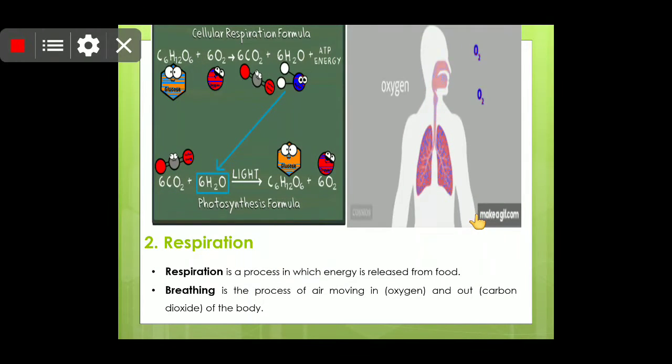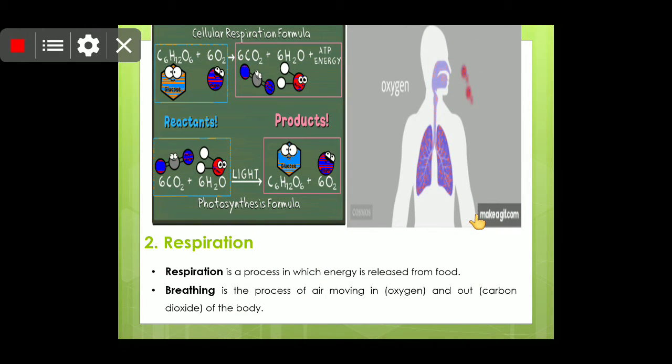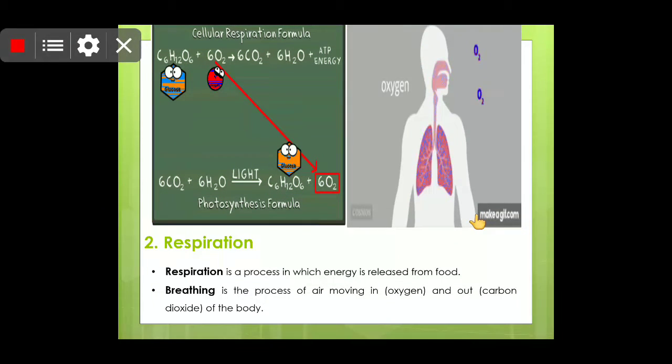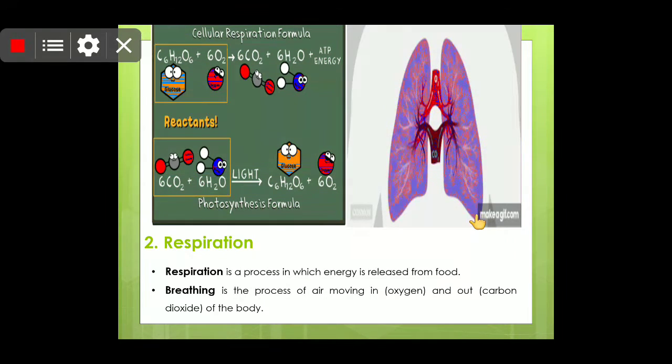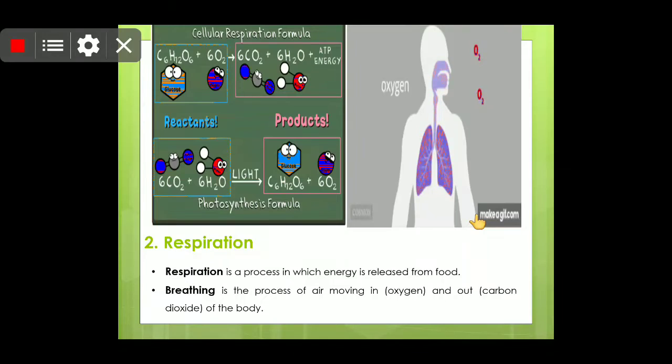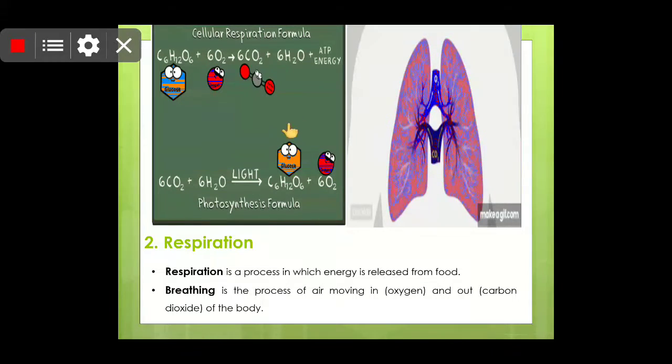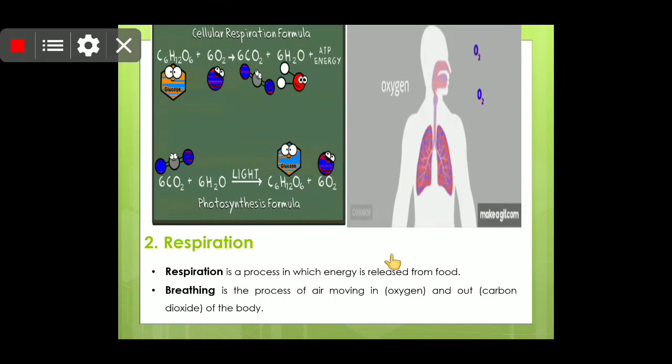Now children, we will talk about respiration. This is also one of the characteristics of living beings only. Respiration and breathing are not similar; breathing is a part of respiration. Respiration is a process in which energy is released from food. That means the oxidation of food is known as cellular respiration.